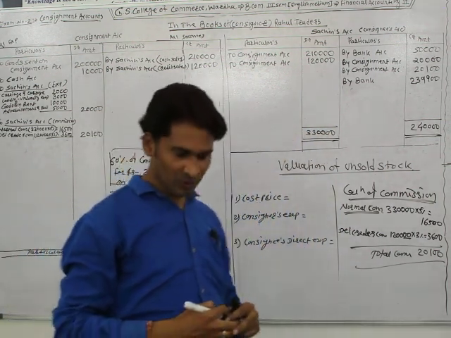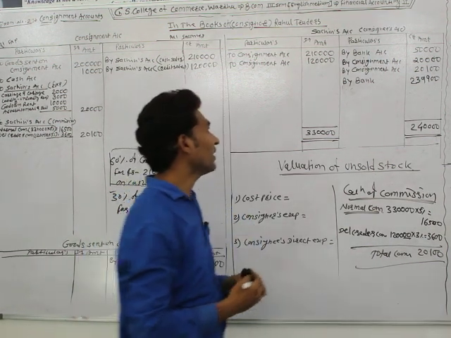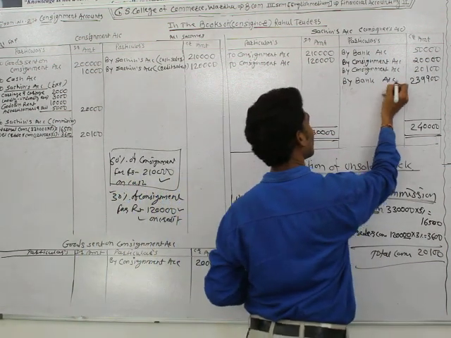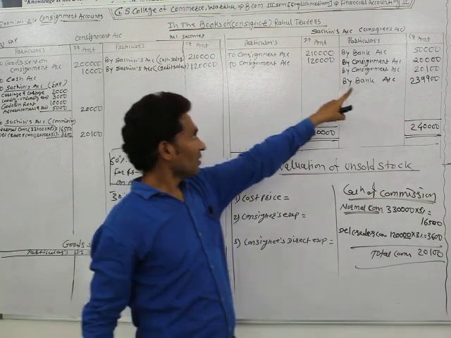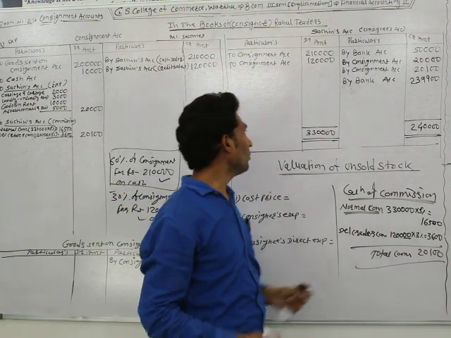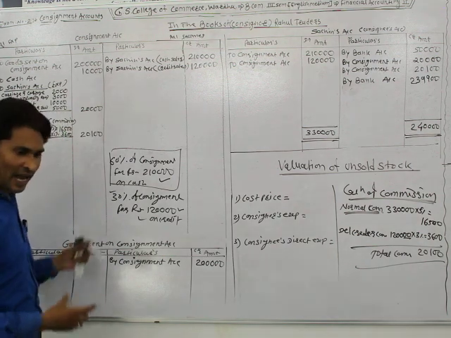Okay, final amount rupees 2,39,900 recovered from Sachin. So the final entry: bank account debit and Sachin's account credit. Okay.